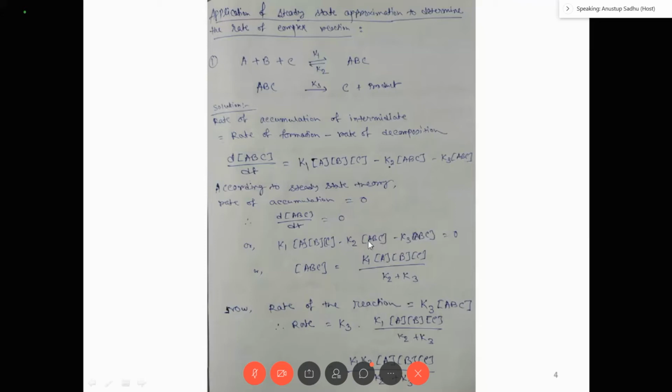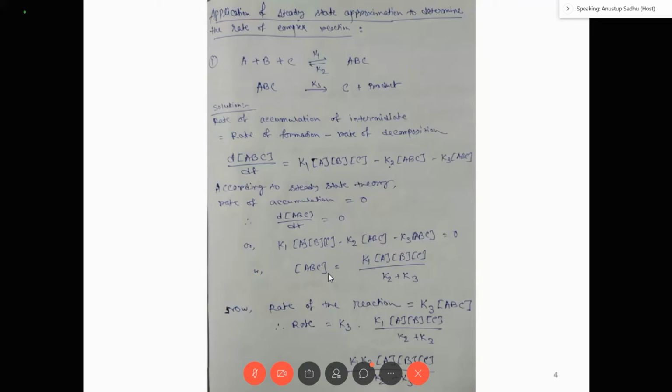So from this equation you can easily determine the concentration of intermediate, right? So concentration of intermediate ABC equal to K1 ABC divided by K2 plus K3, right? So this is the concentration of intermediate, this is not the rate of the overall reaction. Now you have to apply steady state and you have to determine the overall rate of the reaction. So what is the overall rate of the reaction? Overall rate of the reaction is equal to the rate.